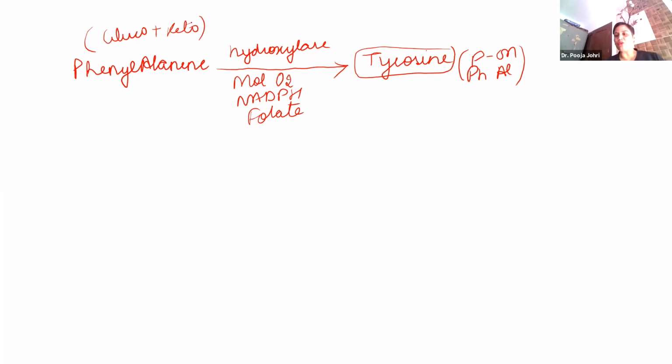Now this we are going to see by this. Now this tyrosine, being an amino acid, undergoes transamination. I'll just write the name of the enzyme here. Transaminase is the enzyme and it forms para-hydroxyphenylpyruvate.